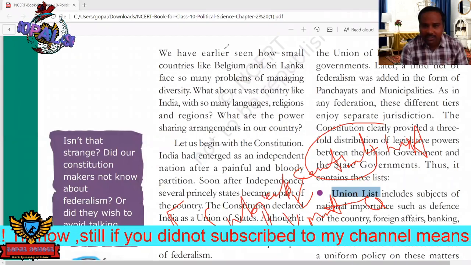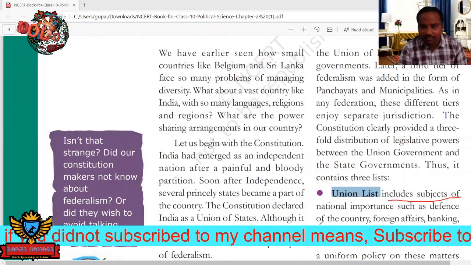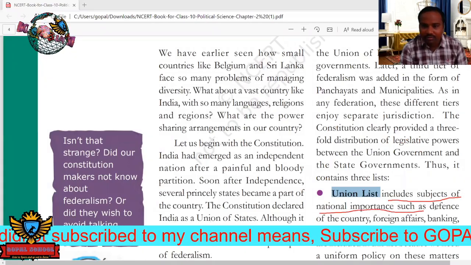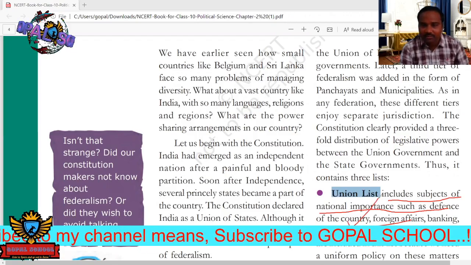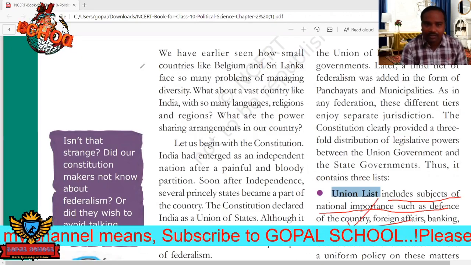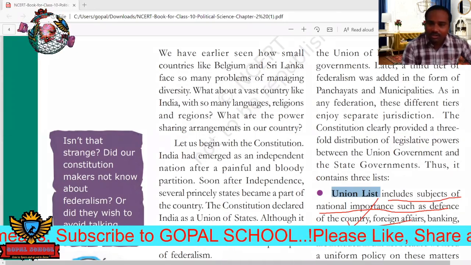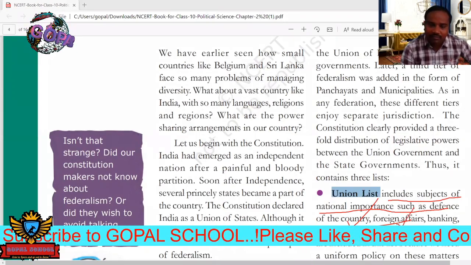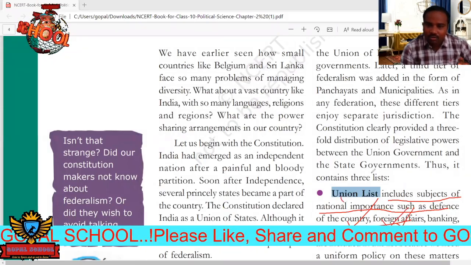So what are the subjects present in the union list? It includes subjects of national importance such as defense of the country. Defense of the country belongs completely to the union list. Next, foreign affairs, which also belongs to the union list.